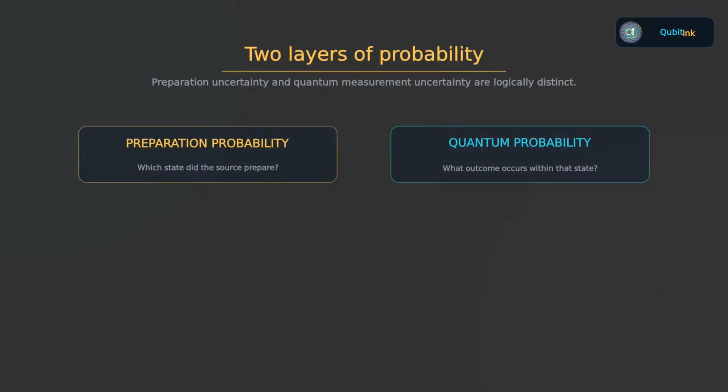Now, there is an important point here. The probability attached to a state is not a measurement probability inside that state. It describes our uncertainty about the preparation itself. Once a particular state has been prepared, that state may of course have its own quantum measurement probabilities. So these are 2 logically different layers of probability.